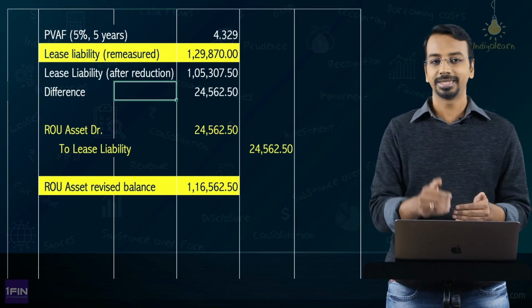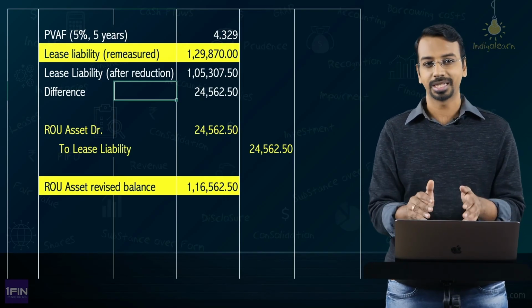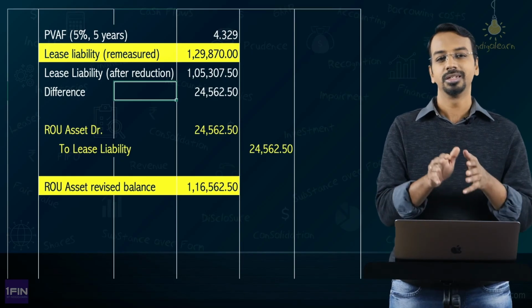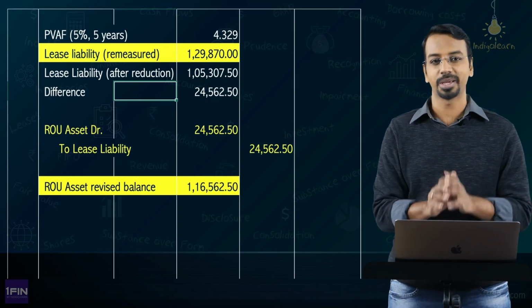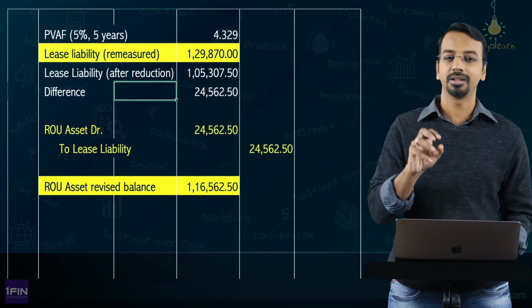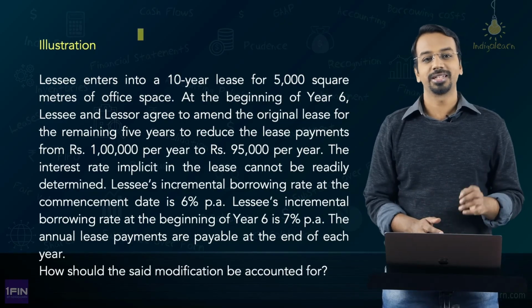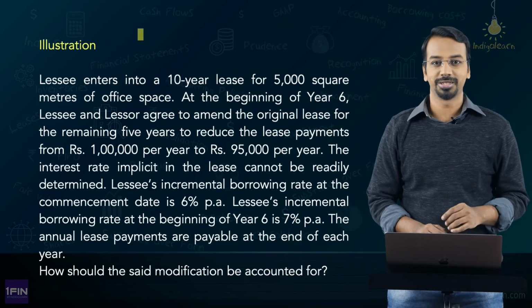Now we will move ahead and see what would happen if there is an increase in scope and decrease in scope in the same transaction, and what would happen if there is a change in the consideration related aspect, right? And once you are done with those two problems, you will be pretty thorough in the aspects related to lease modification. So friends, let's have a look at another question on lease modification.